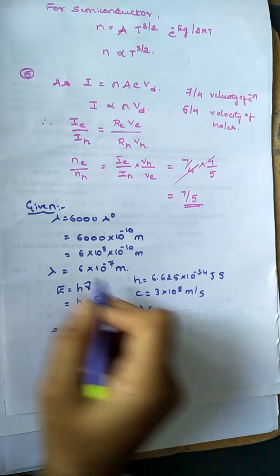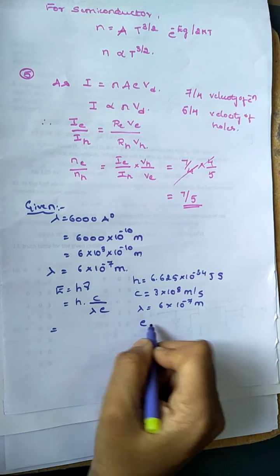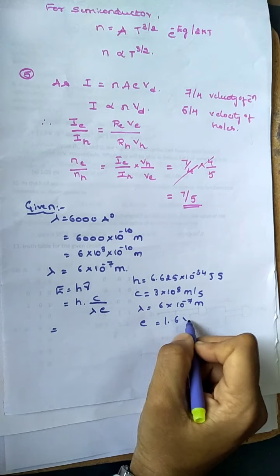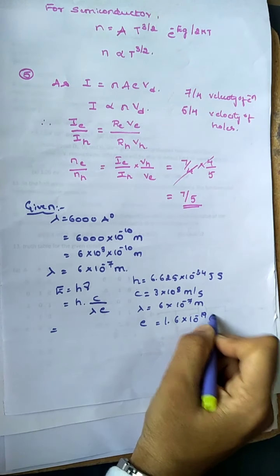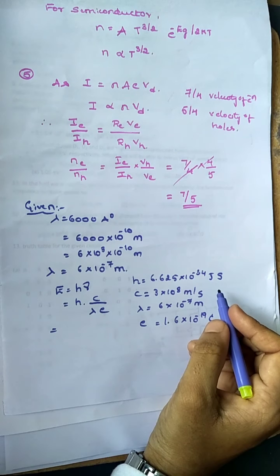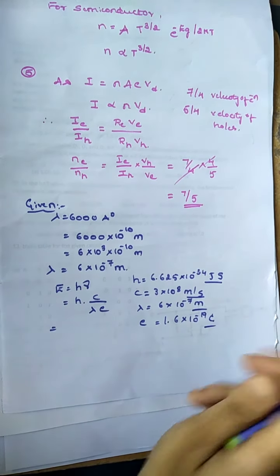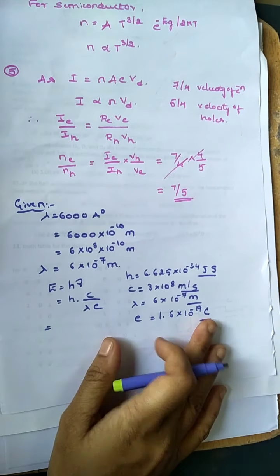The given lambda is 6 into 10 raised to minus 7 meter, and e is 1.6 into 10 raised to minus 19 Coulomb. All of these must be in the SI system.